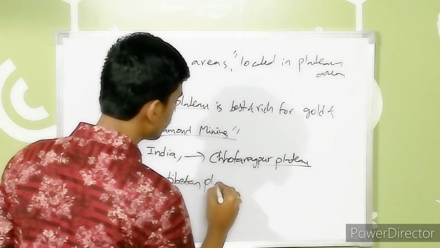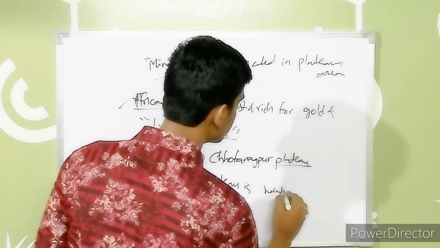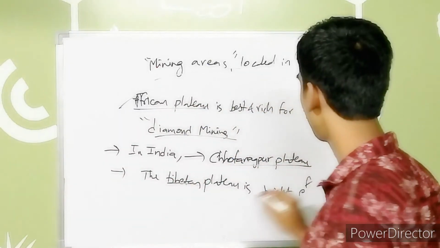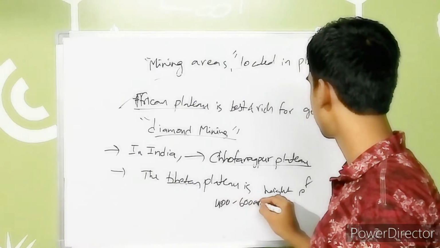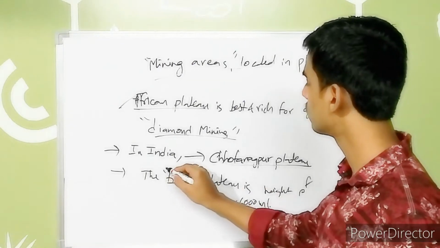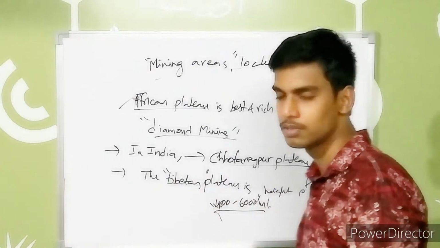The Tibetan Plateau is the highest plateau in the world with a height of 4,000 to 6,000 meters.